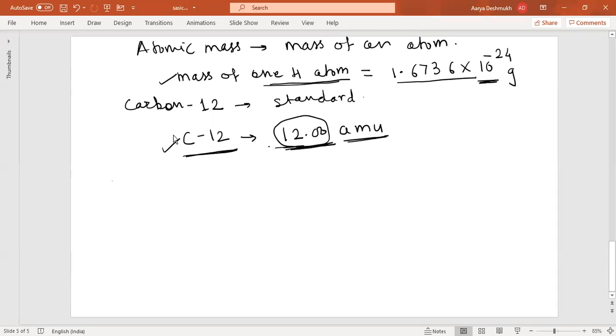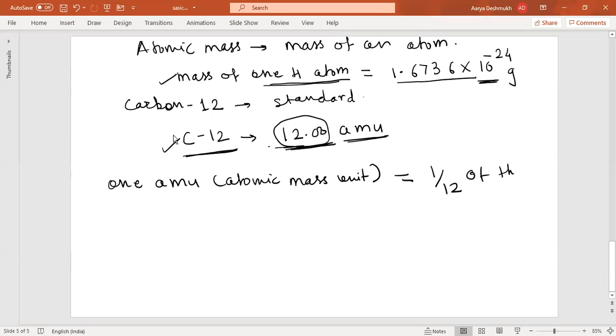So what is 1 AMU? 1 atomic mass unit is defined as exactly 1/12 of the mass of one carbon 12 atom, remember this is important.